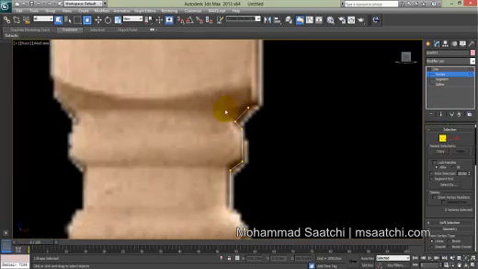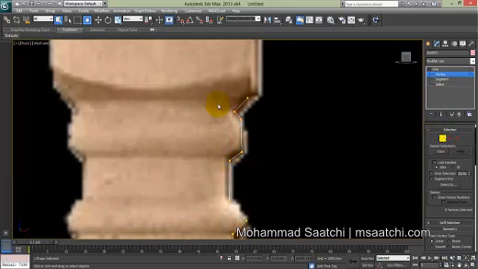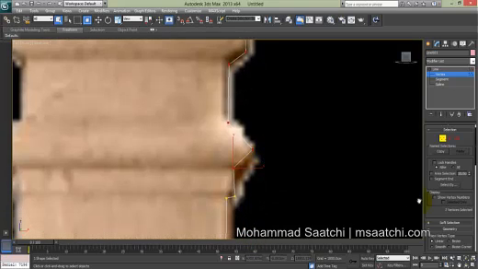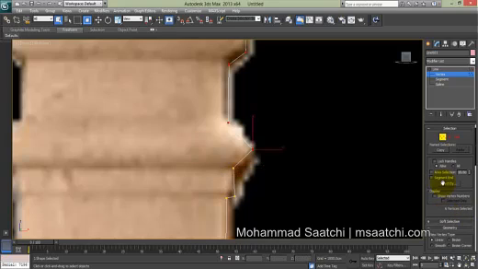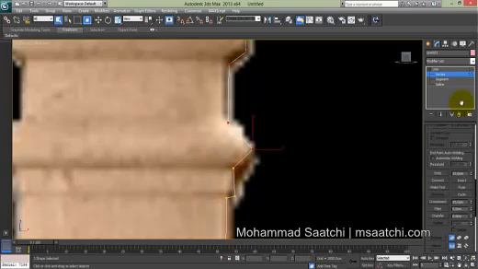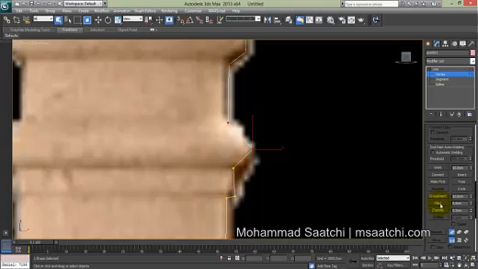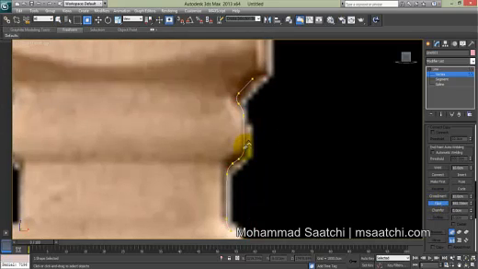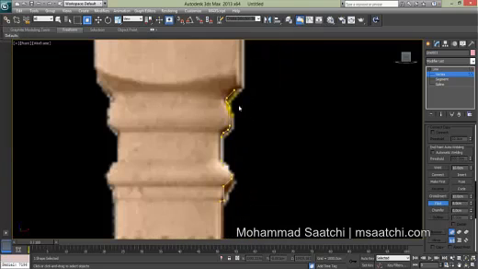I just select these vertices, yeah, good, and use Fillet here to make it smooth. I don't attend to the details, but if you want, you can attend more to them.